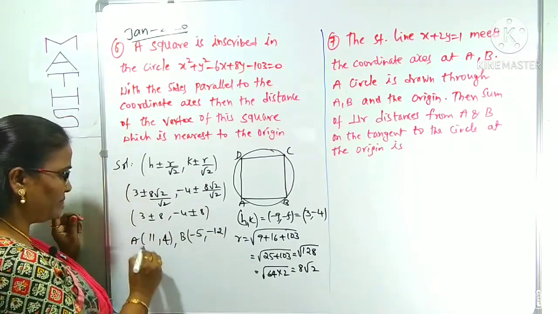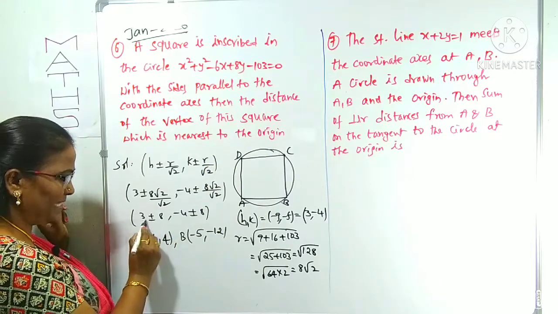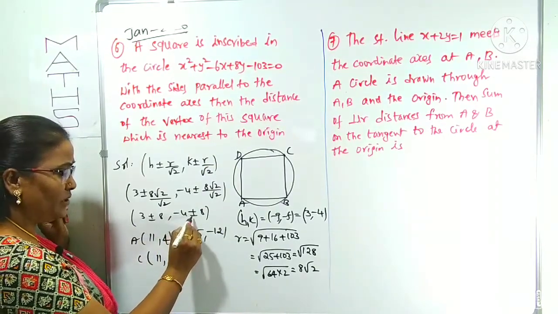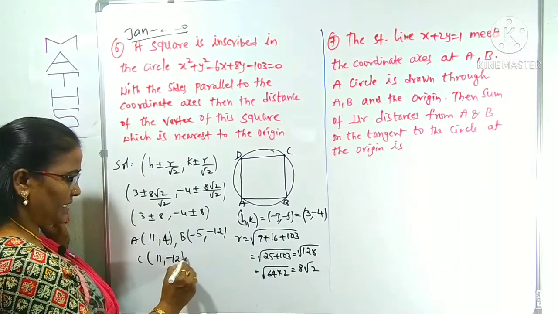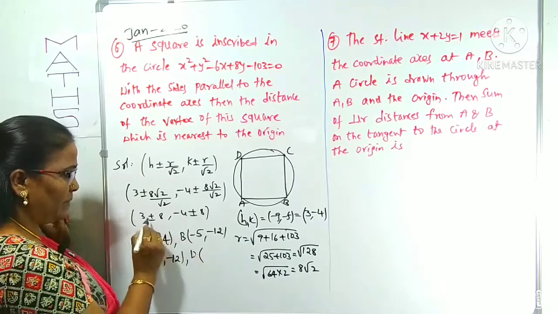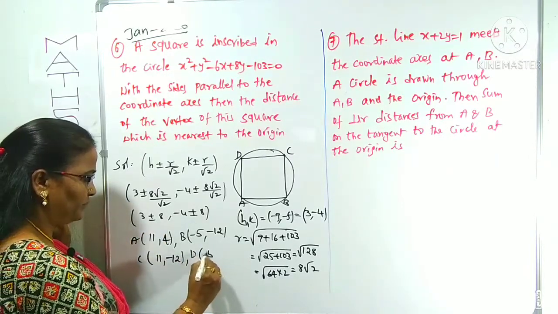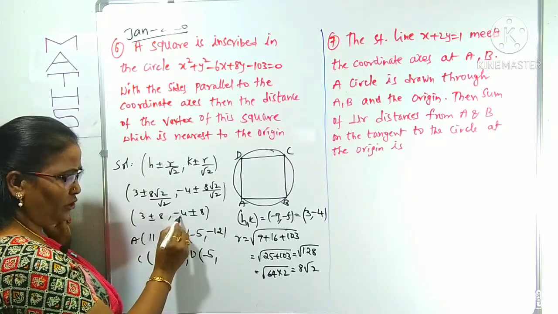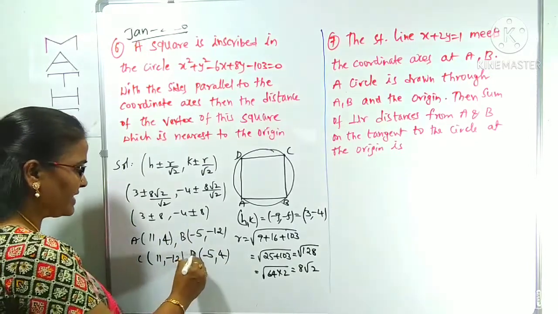Now C point I am finding, roughly I am doing here. Now plus or minus I am taking. 3 plus 8 is 11 and minus 4 minus 8 is minus 12. Right. Now D point here, minus plus I am taking. Minus means 3 minus 8 is minus 5 and minus plus minus 4 plus 8 is plus 4. There will be 4 vertices we got.